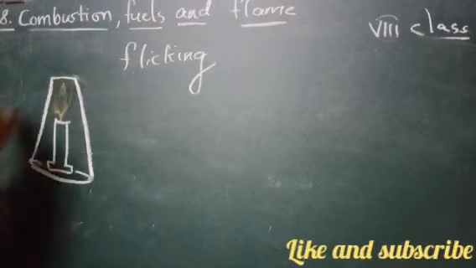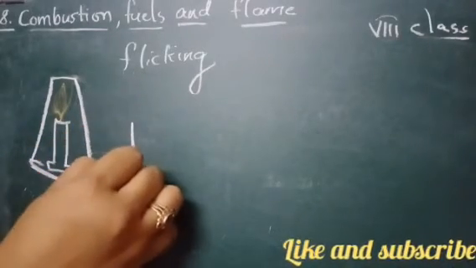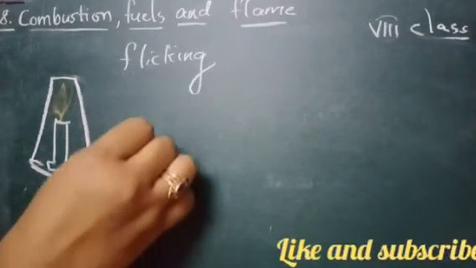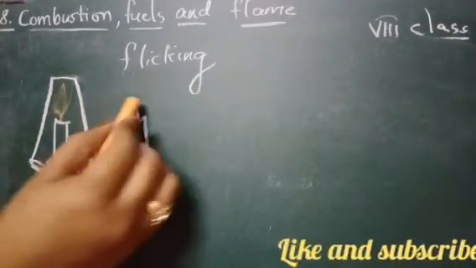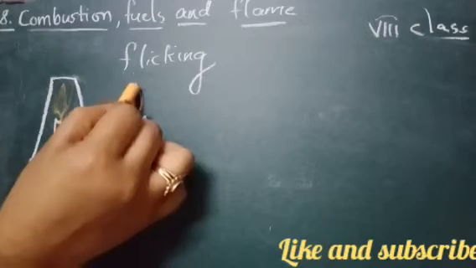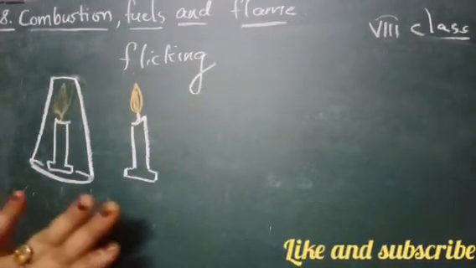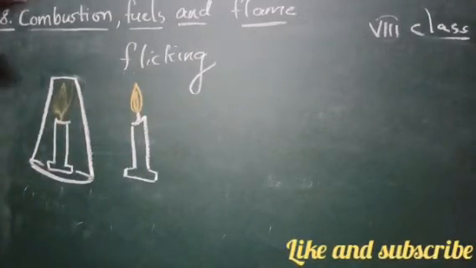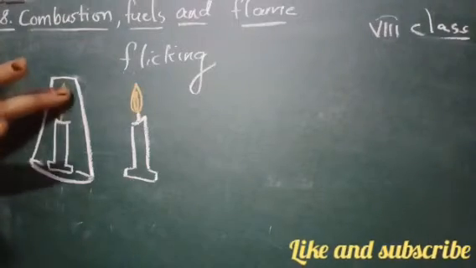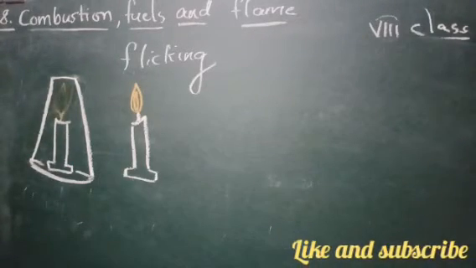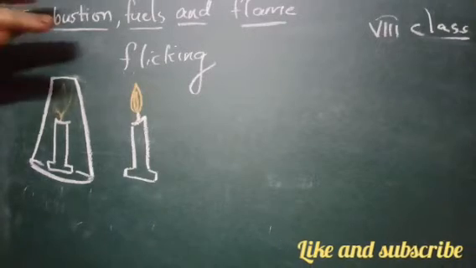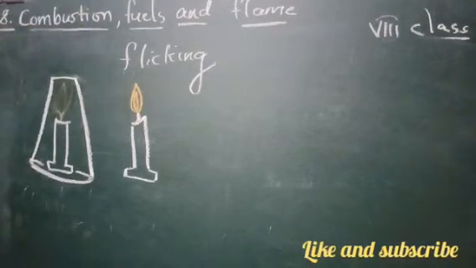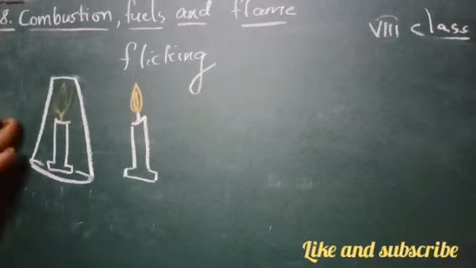What we'll do, again we will remove this glass, again we will light the candle. Then what we will see, when you are lighting the candle, the flame is again coming. Okay, it is again getting lighted up. Then again when you put the glass on this, again you can see that the flame is going off. So we find that putting the glass over the candle cuts off the supply of air, right?